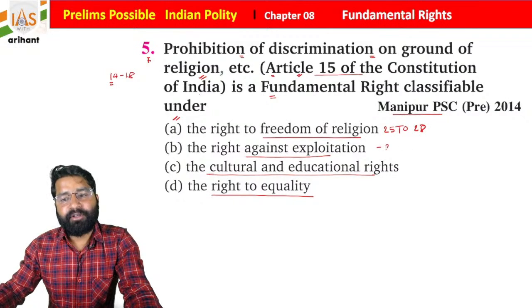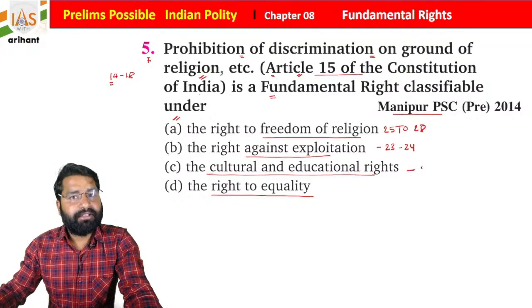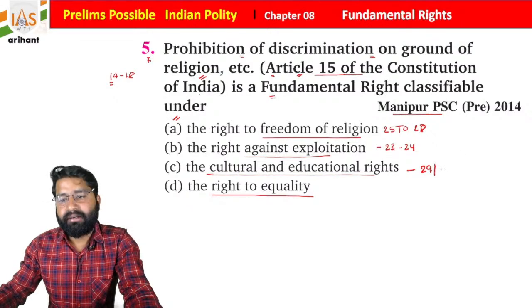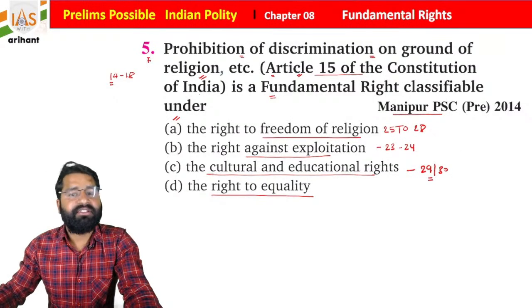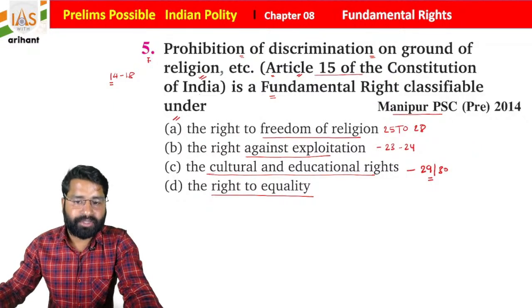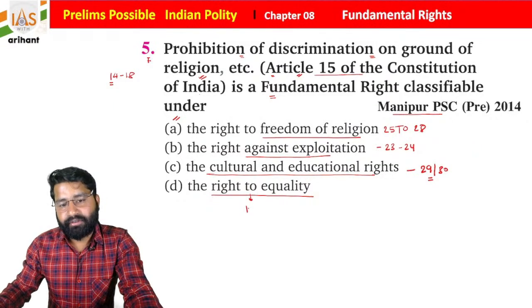Right against exploitation will be 23 and 24. Cultural and educational right is for the minorities, and Article 30 mentions that they can create any educational institution and administer it. Along with that, the right to equality will range between Article 14 to 18.